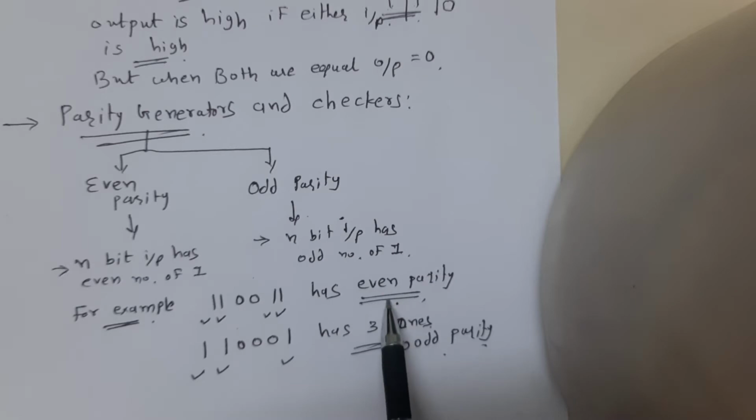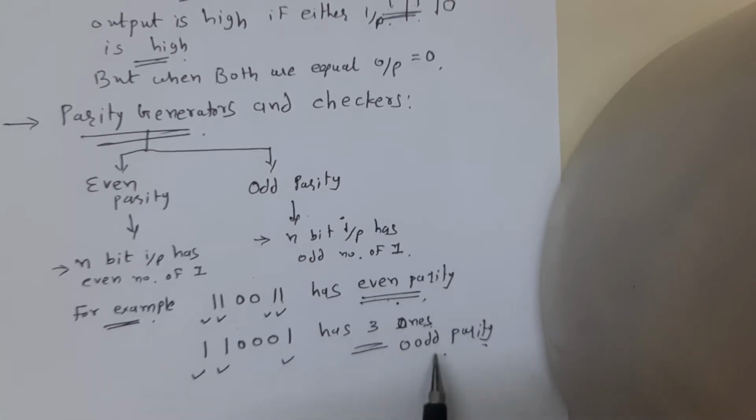I repeat, even parity: 1, 2, 3, 4, an even number of 1s, therefore it is known as even parity. Odd parity means 1, 2, 3. This binary number has 3 ones, so it is odd parity. Remember this.